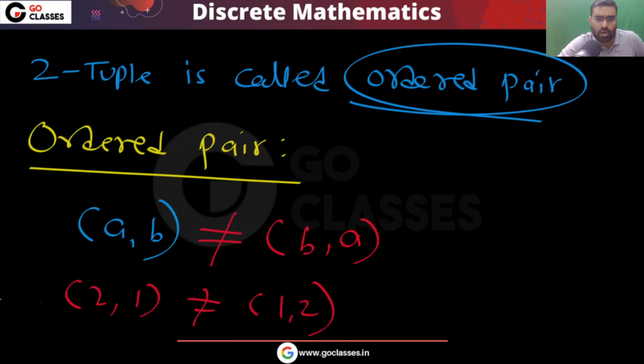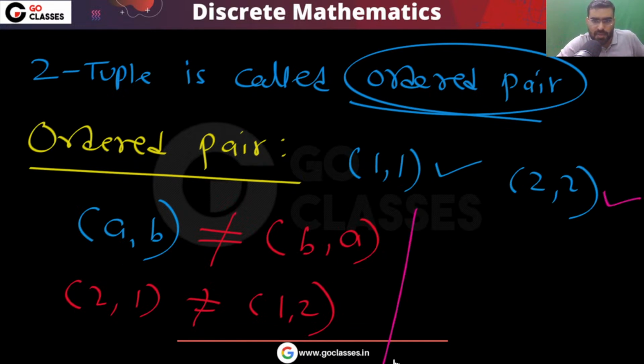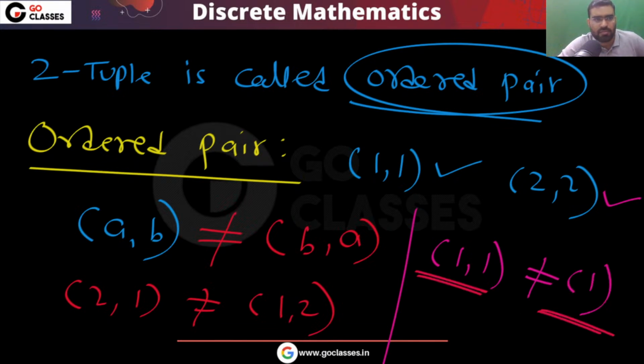Ordered pair means two elements. So you can see these are also ordered pairs. Remember, this ordered pair is different from this ordered pair. Here this is a 2 tuple, this is a 1 tuple. So these are different. I hope all these points are clear.